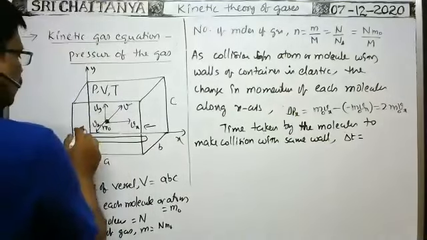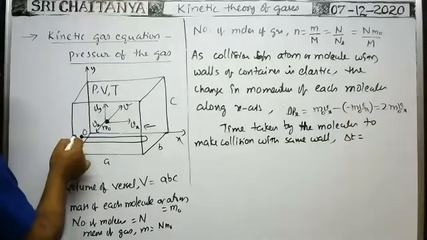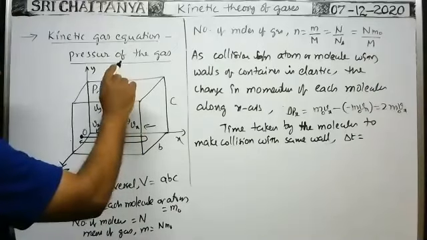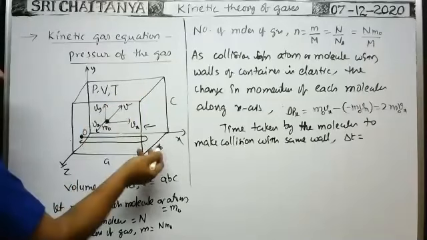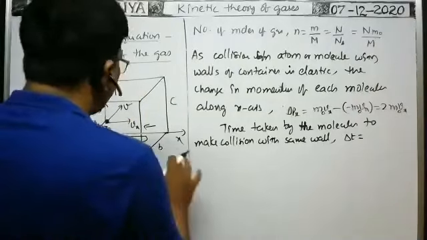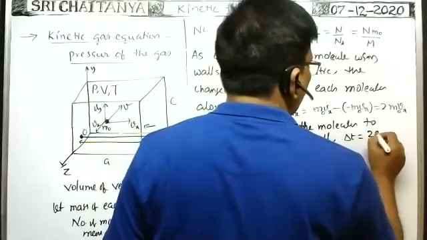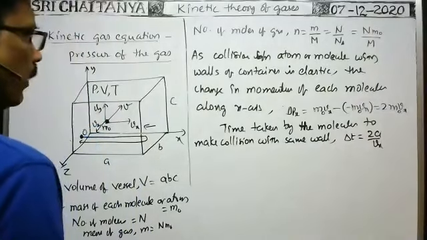First the molecule makes one collision with this wall, and again to make a collision with the same wall, the total distance traveled is 2a along x-axis. Along y-axis it is 2b, and along z-axis it is 2c. So along x-axis the time taken delta t is 2a by vx.